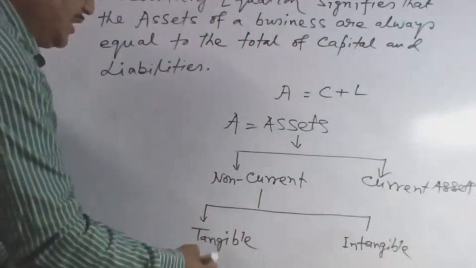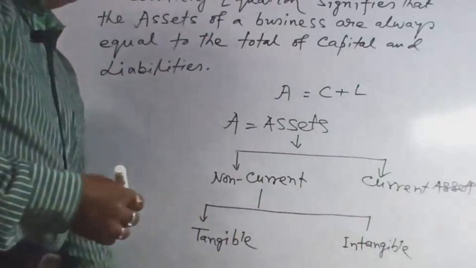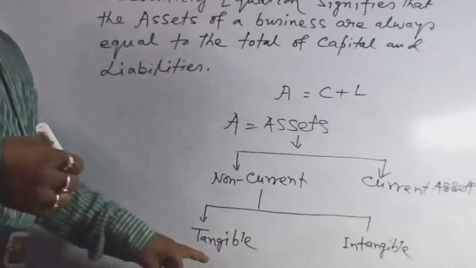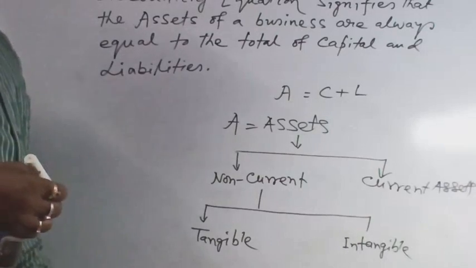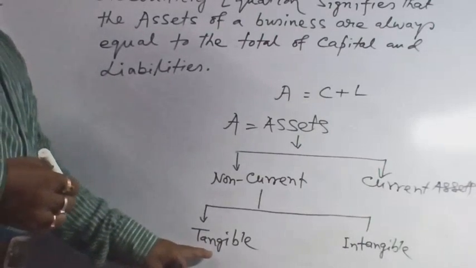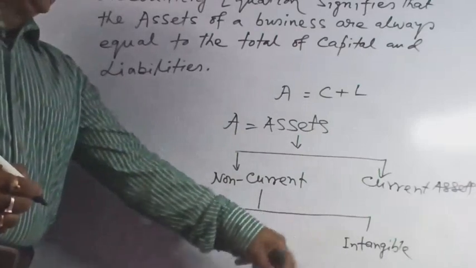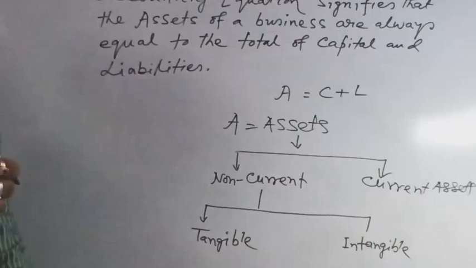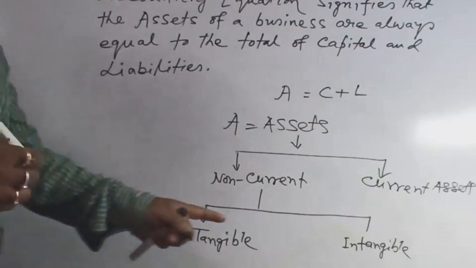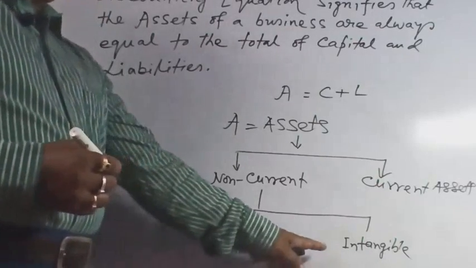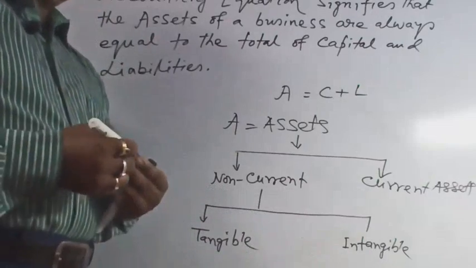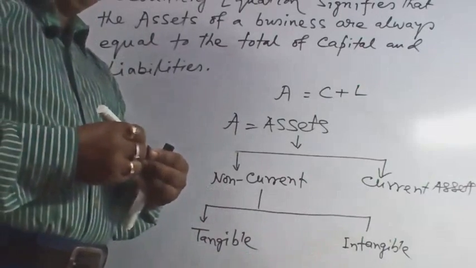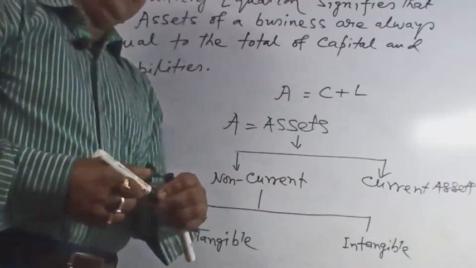Tangible assets are those assets which have a physical form, which you can touch, such as plant, machinery, furniture, building. Intangible assets have no touchable or physical form but are still shown in the business. Goodwill, patents and copyrights are examples of intangible assets.